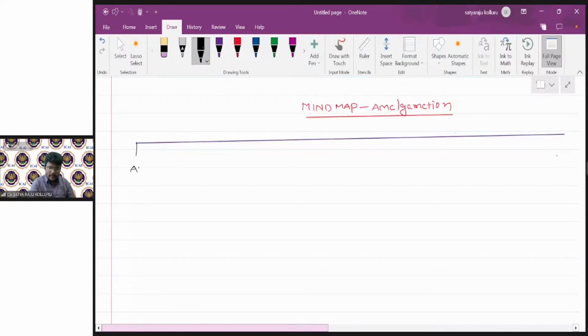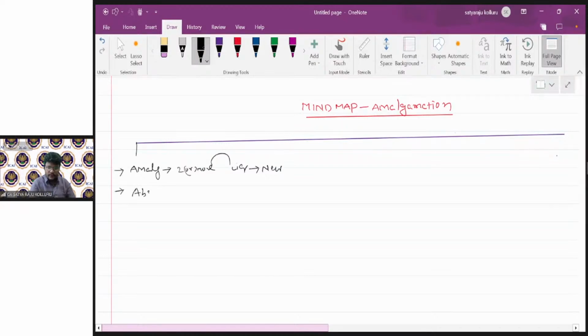What exactly is the meaning of amalgamation? Two or more companies liquidate and a new company is going to be incorporated. Such a process is typically known as amalgamation.